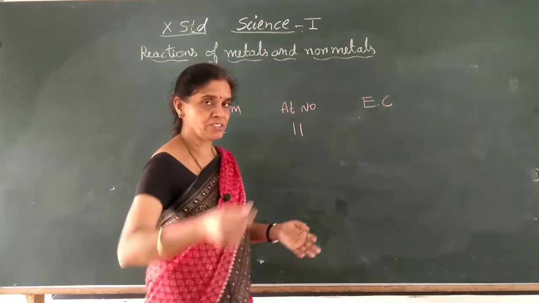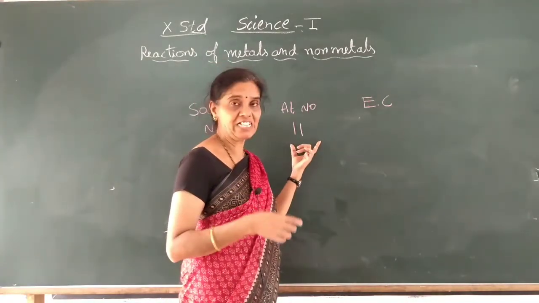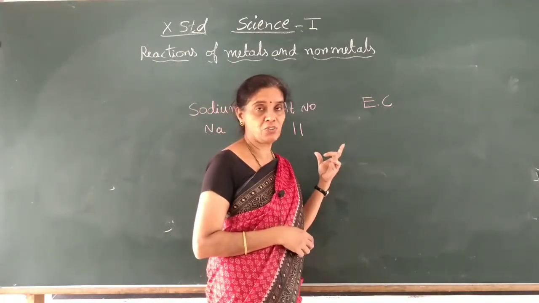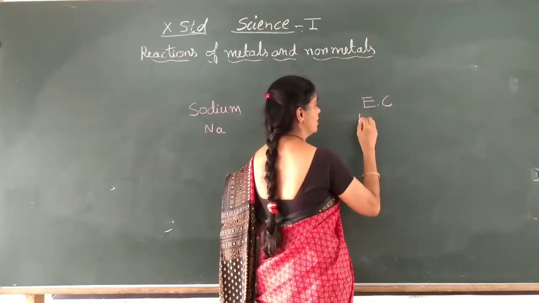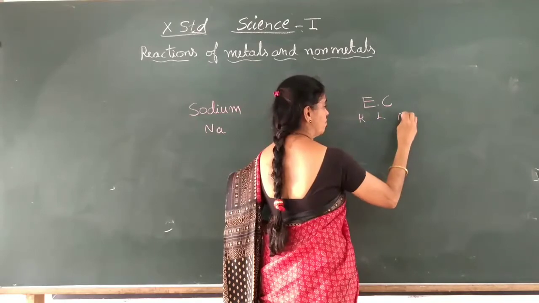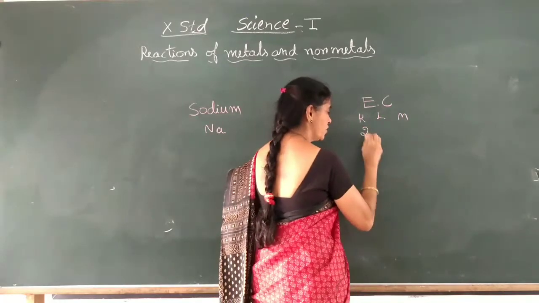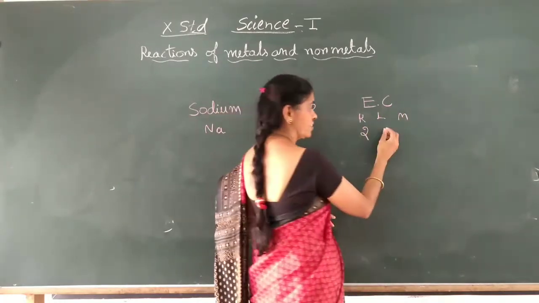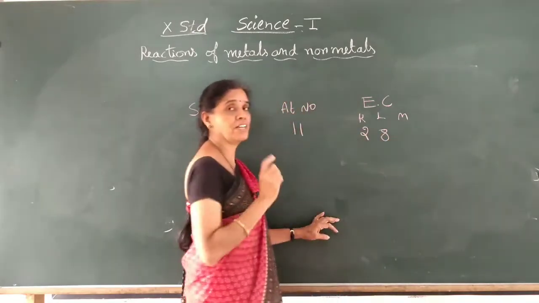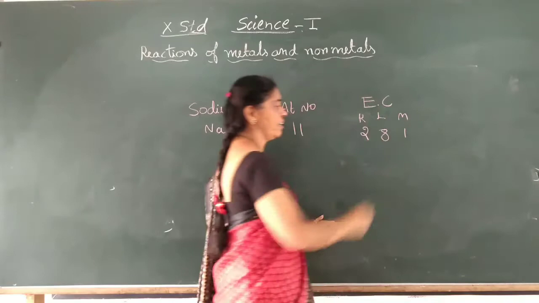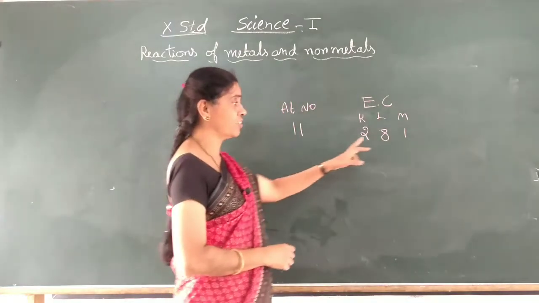So the sodium atom has 11 electrons and 11 protons. Now the electronic configuration: K shell 2 electrons, L shell 8 electrons, 2 plus 8 is 10, plus 1, M shell 1 electron. So this is the electronic configuration.